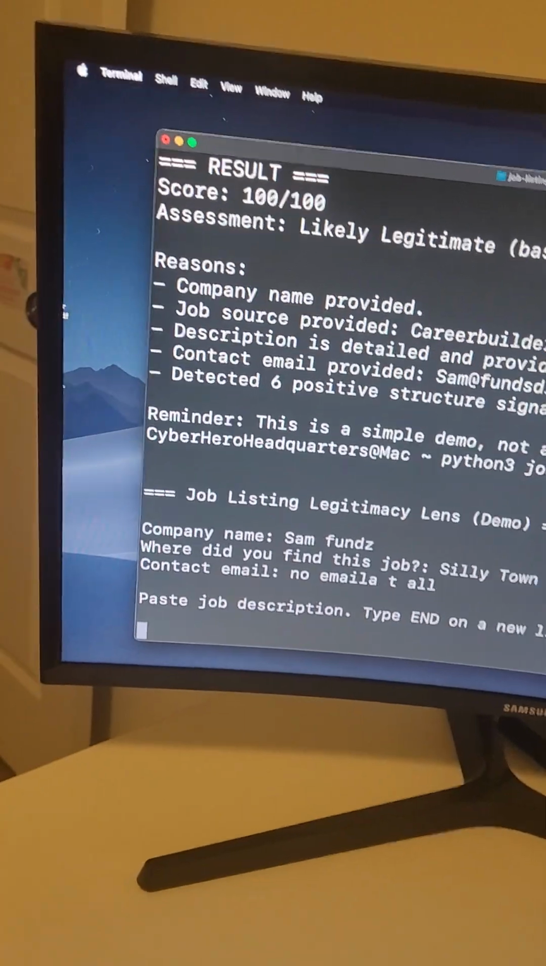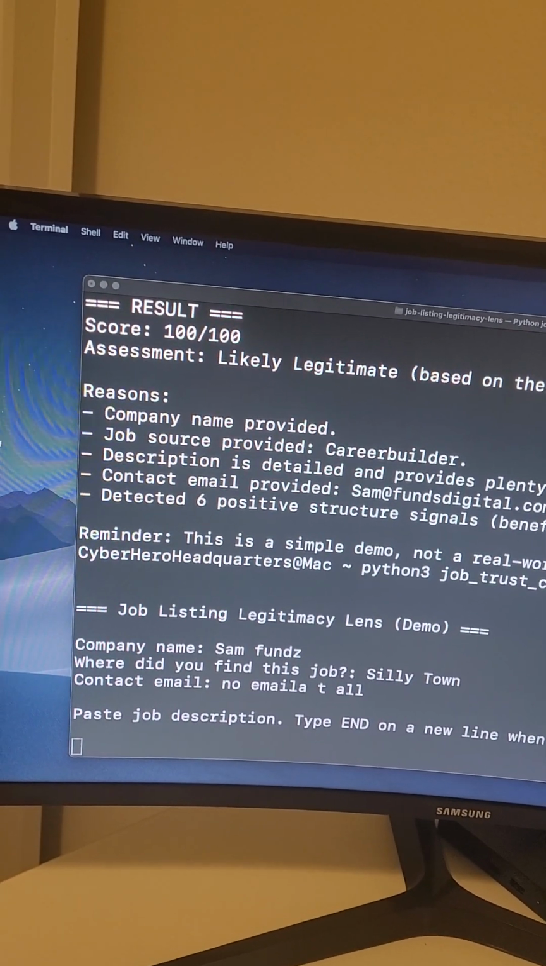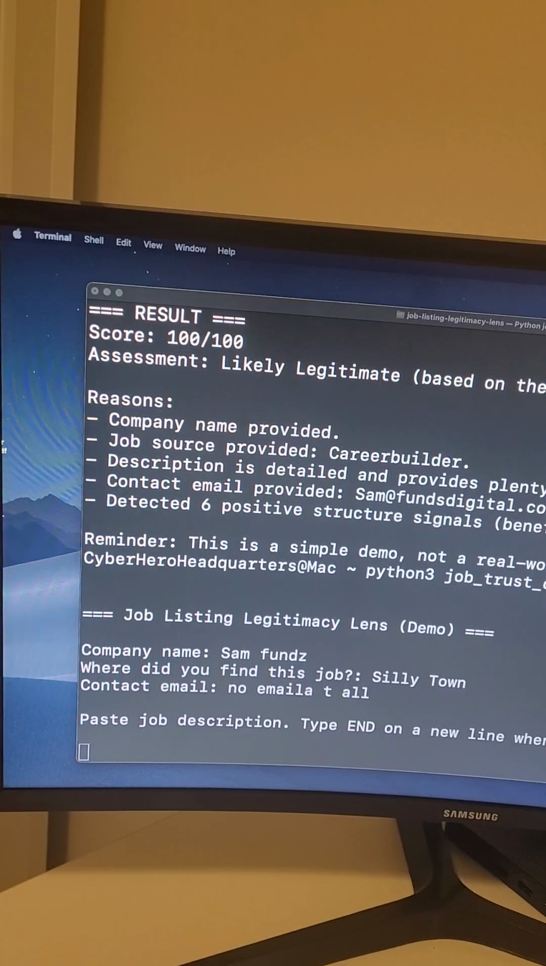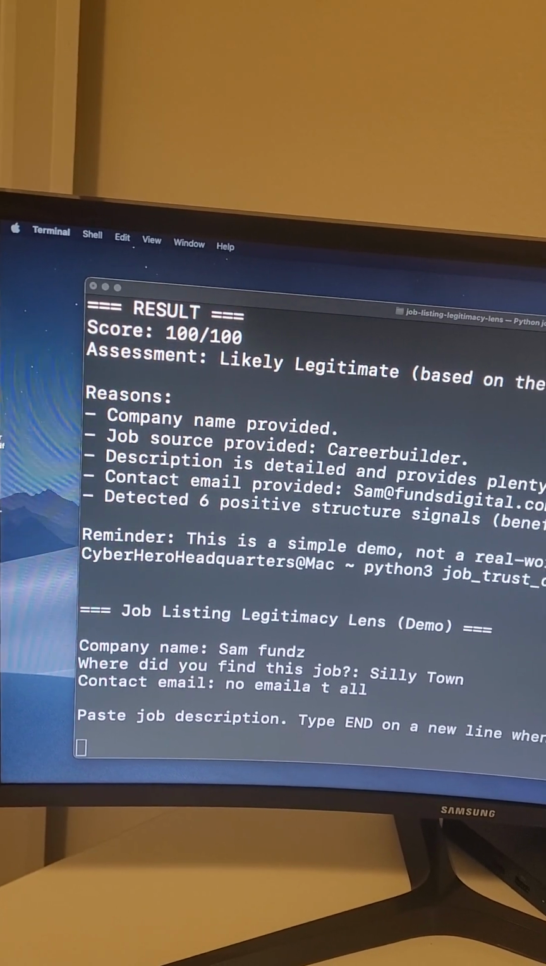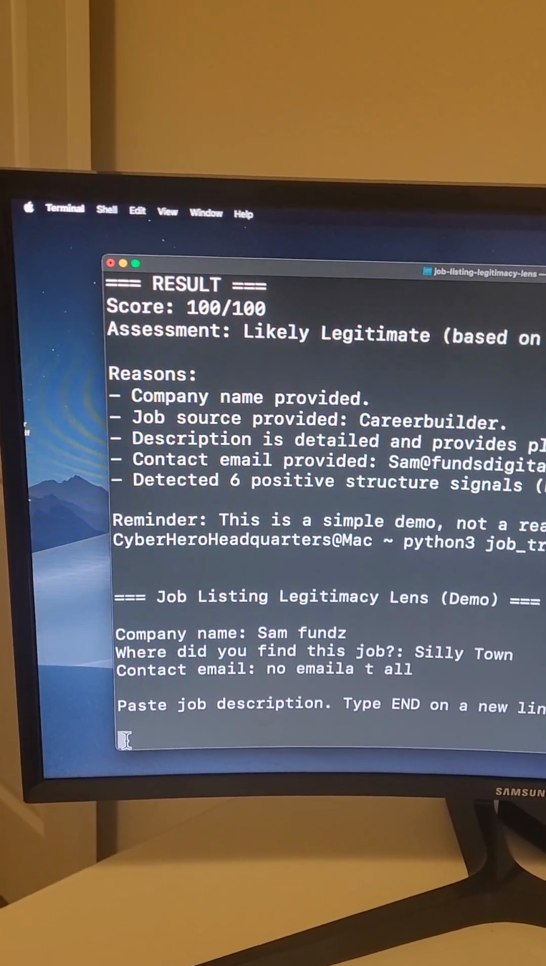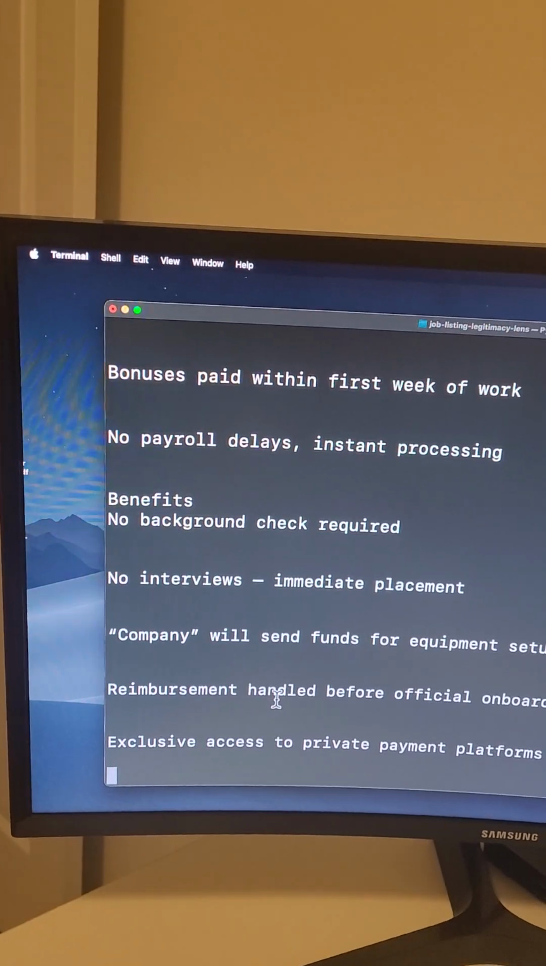Okay, so now go to the bad job description text that we shared together. Let's do edit, select all, edit again, copy. Okay, so let's go over here and paste. So this should give us a low score. So scroll up to show everybody.